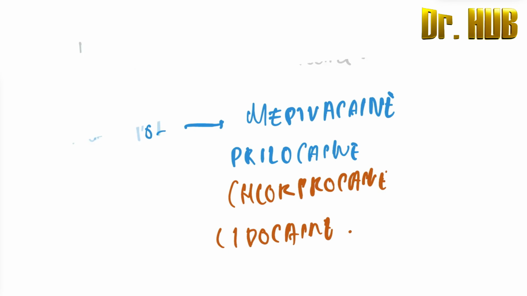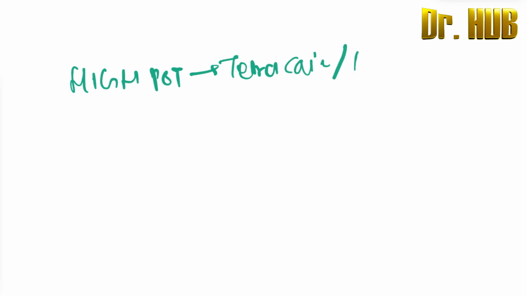Next, what are the drugs with high potency? High potency includes what? There is tetracaine. So high potency includes tetracaine. Next, it includes bupivacaine. So tetracaine, bupivacaine as well as etidocaine.